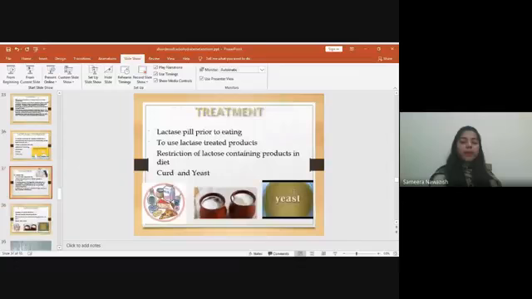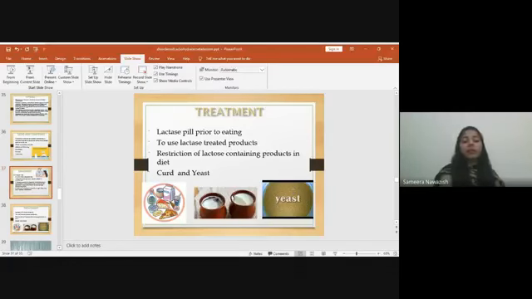So treatment totally depends upon the intake or availability of the enzyme, or using lactase and already lactase-treated products like yogurt, cheese, curd. These can be used easily.